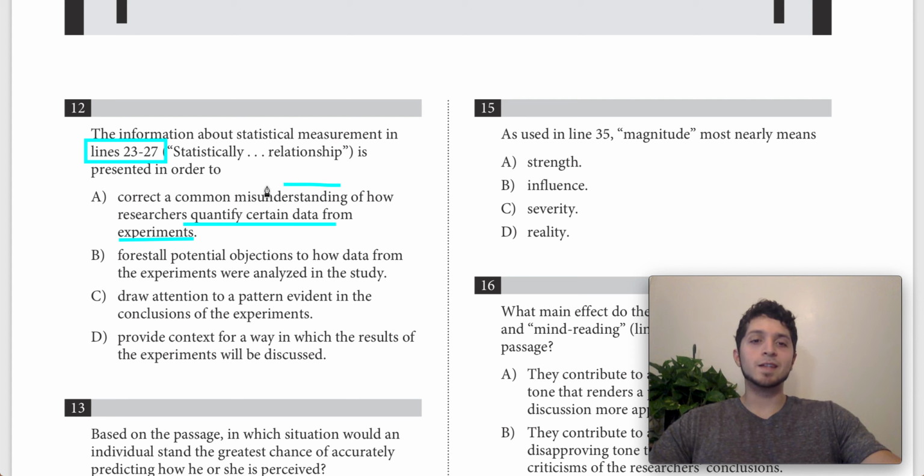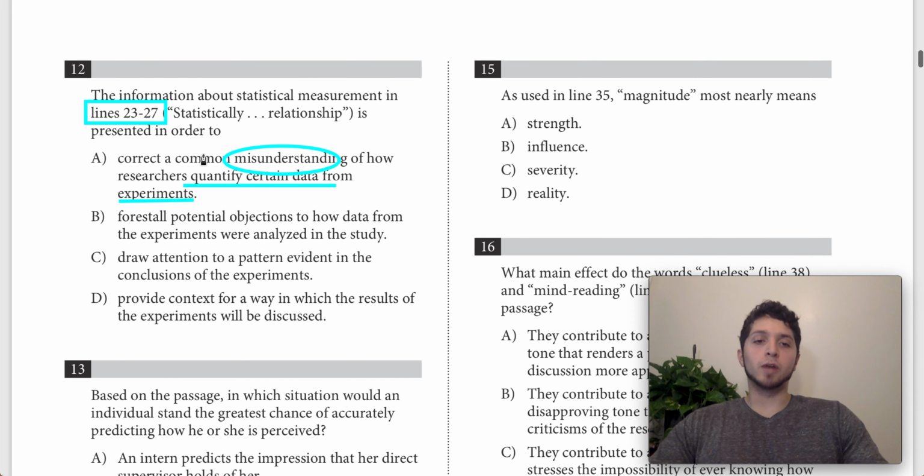The issue is that it's not really right to call it a misunderstanding. For this to be true, it would have to present it as like most people don't understand how statistics work, or most people have this opinion about this or this thought about that, but it actually works in this way. So we would need some presentation that this is a misunderstanding, a common one at that, and then we could get the correction for it. Because we don't get that, I think we can eliminate A.